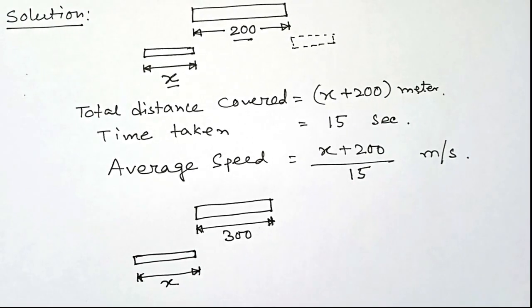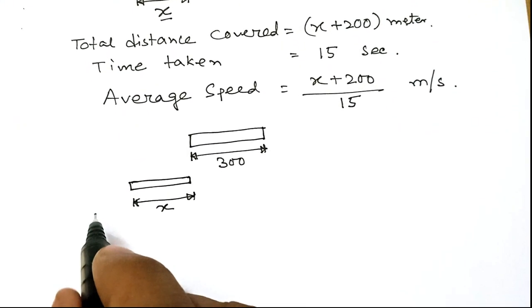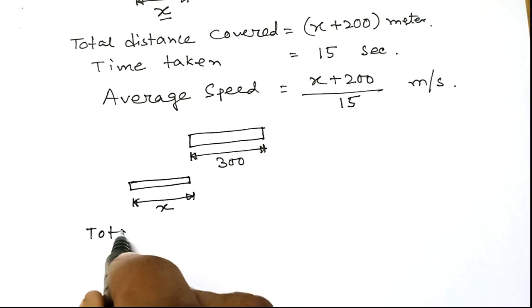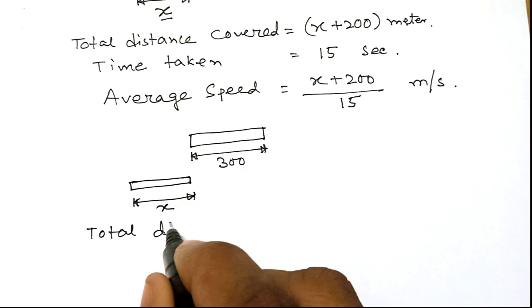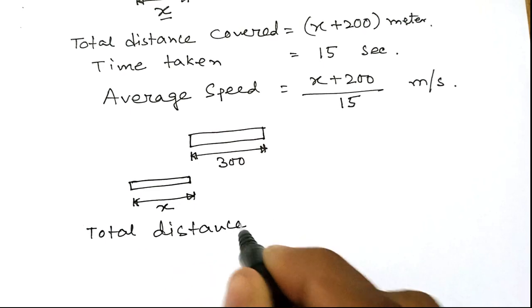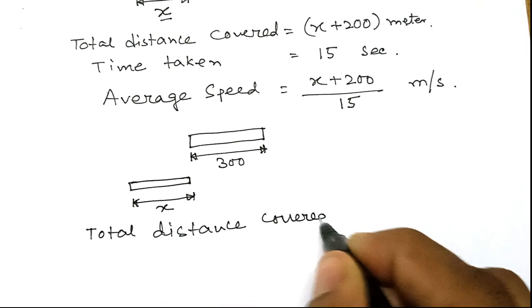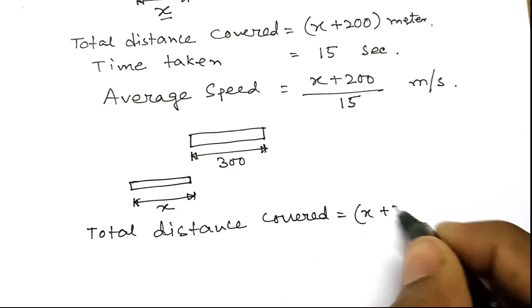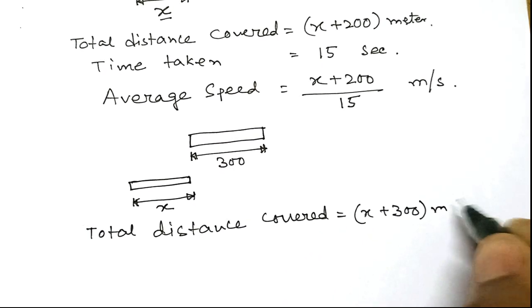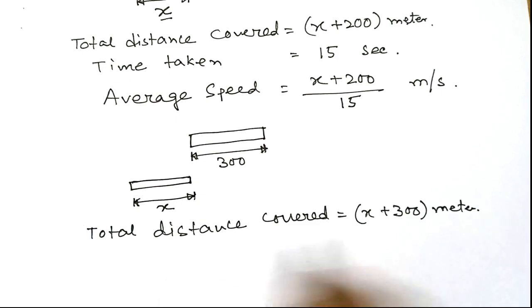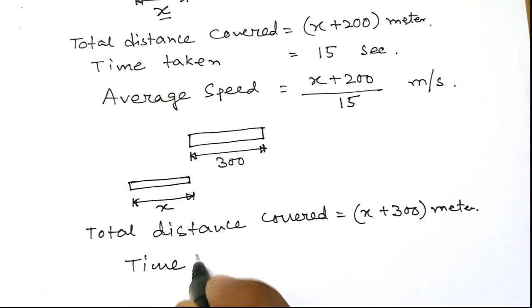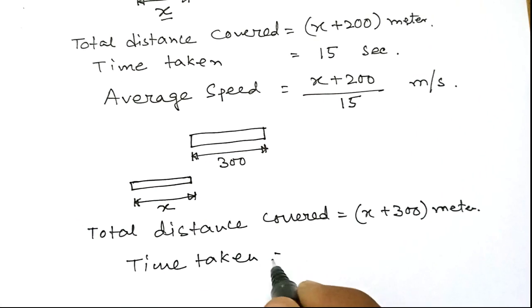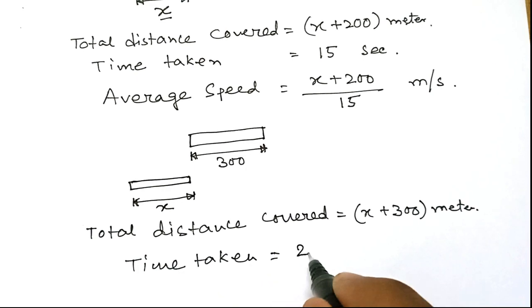So the total distance the train covers in the second case is x plus 300. And the time taken is given in the question, which is 20 seconds.